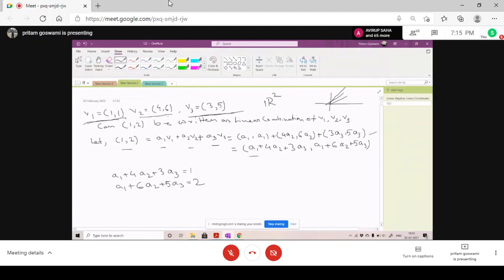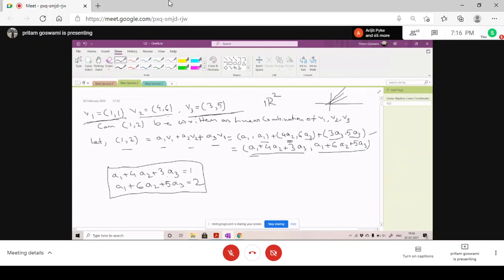So component-wise addition will happen: A1 plus 4A2 plus 3A3, A1 plus 6A2 plus 5A3. We will get this vector. So we have to check if this equation has a solution or not. Is it clear till now? Yes, sir. Okay.